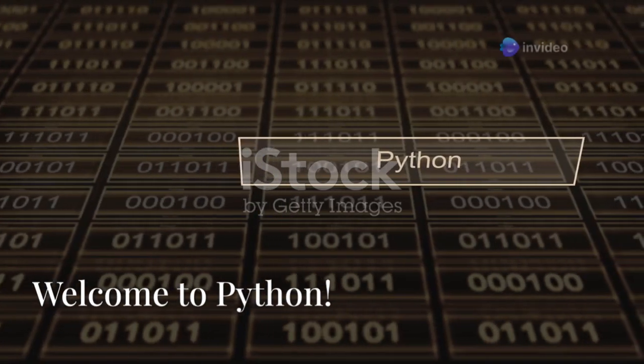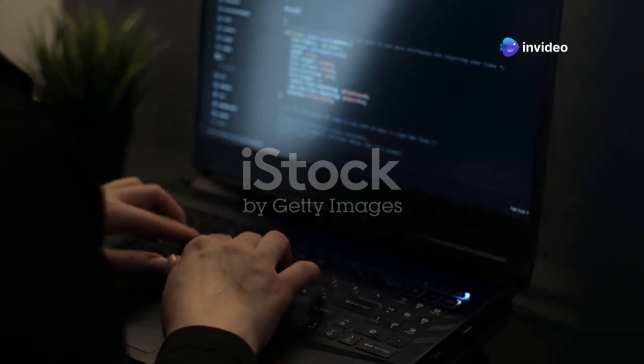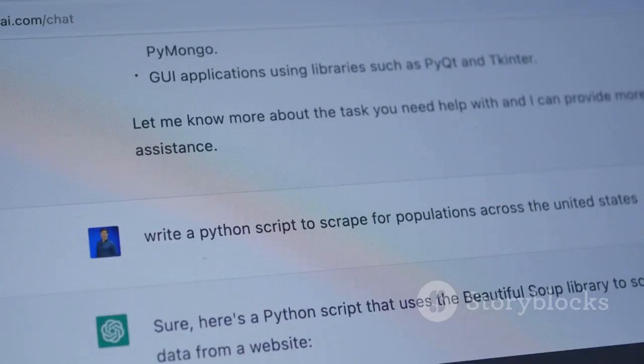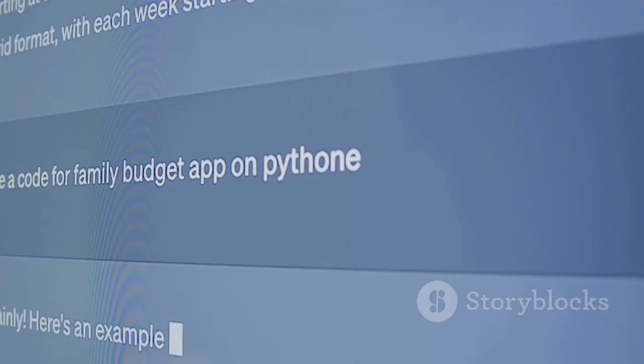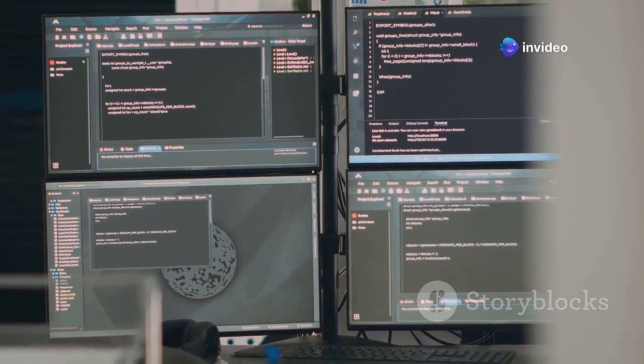Welcome to Python. Python is a popular computer programming language. It is known for being easy to read and learn. Many people around the world use Python. It is used for websites, data science, and more. Python is free to use and available on many devices. You can use it on Windows, Mac OS, and Linux.